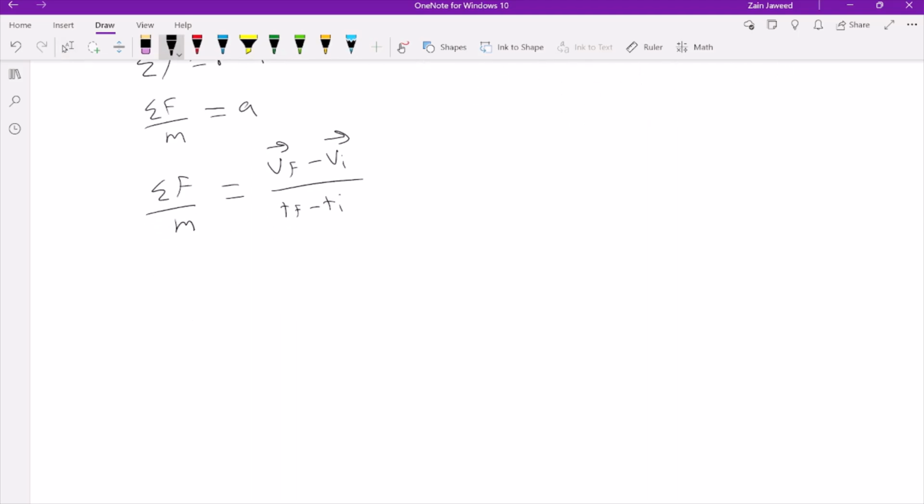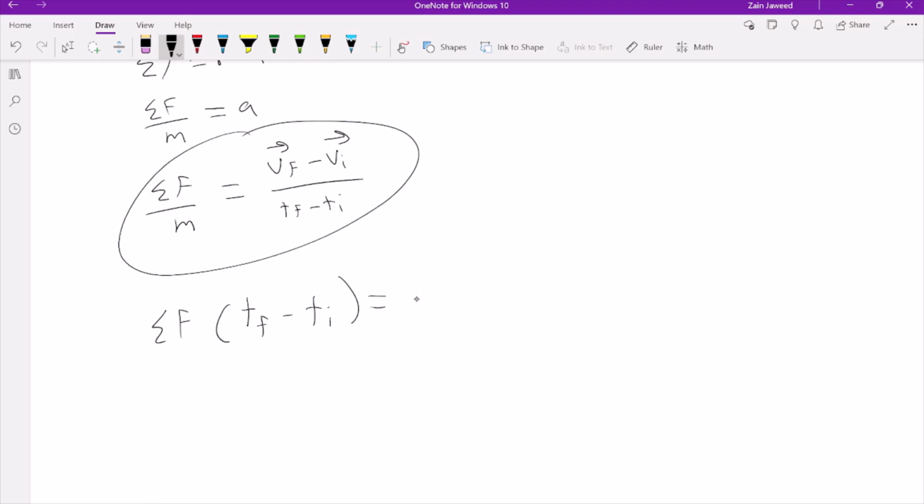So this equation right here can be rewritten as the average force times the final time minus the initial time equals the mass times the final velocity minus the mass times the initial velocity.